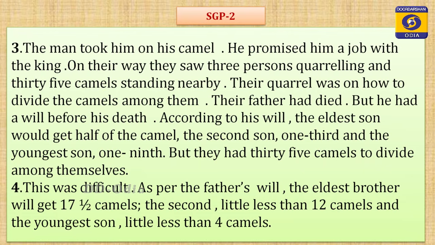Paragraph number 4. This was difficult. As per the father's will, the eldest brother will get 17.5 camels, the second a little less than 12 camels, and the youngest son a little less than 4 camels. So, children, this is your SGP 2.